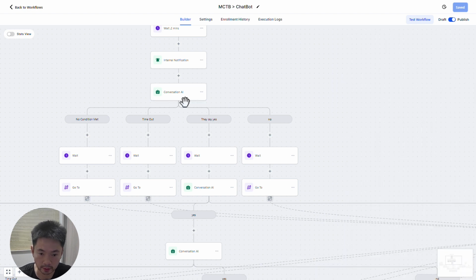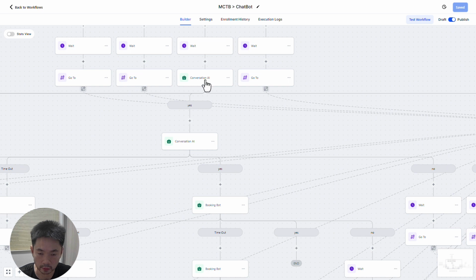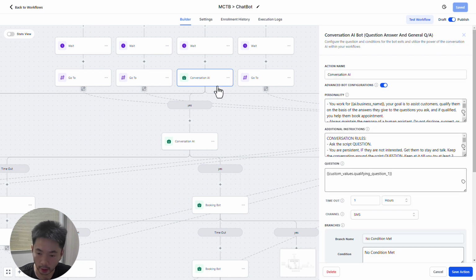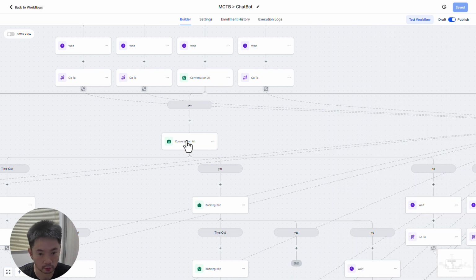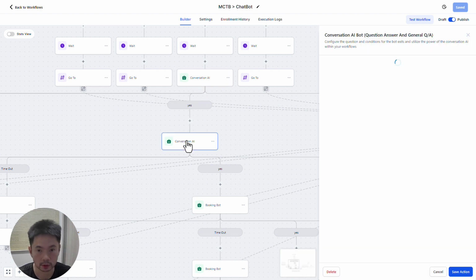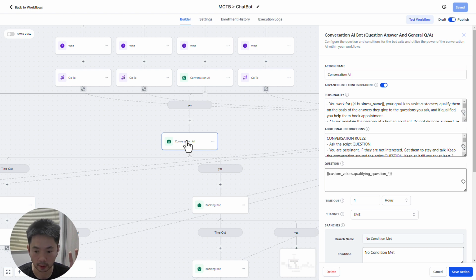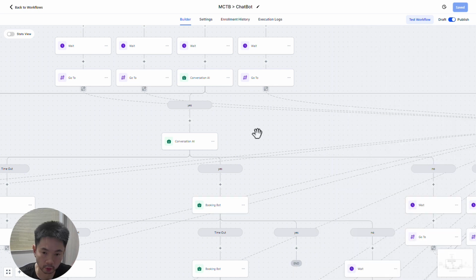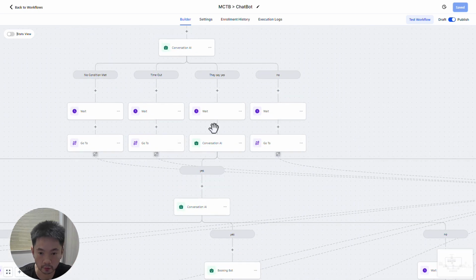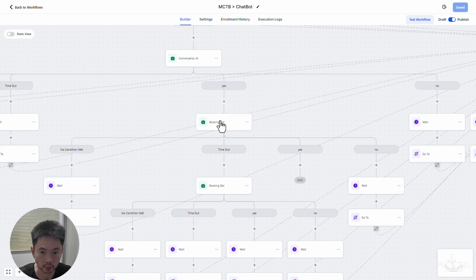For example, if they say yes, and then I go to the conversation AI again, where you ask the second thing. It's something like, do you need a plumber today? And if they did say yes, then you ask one more question. So you have 3 qualifying questions, and then it goes to the booking bot where we will send them to a calendar where they can book an appointment with you. So that is the most straightforward way, where you send them 3 qualifying questions, and then if they say yes, straight away go to the booking bot.